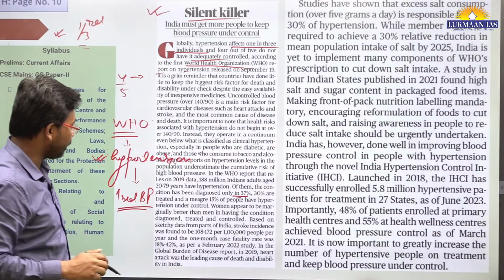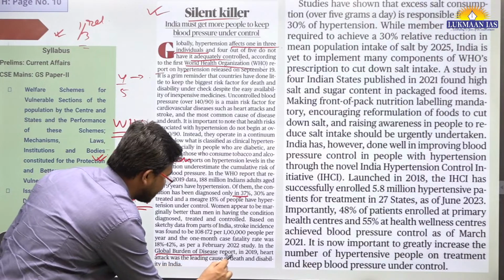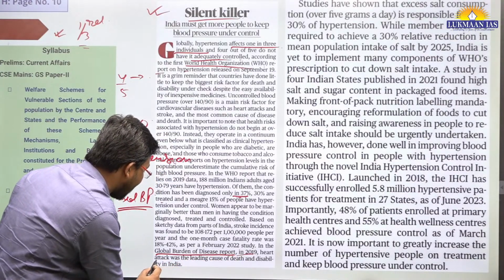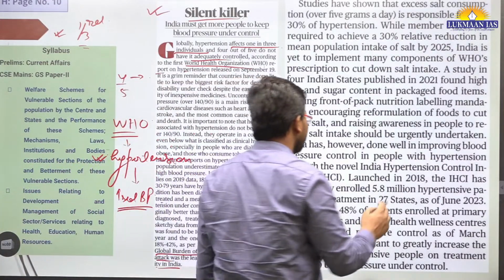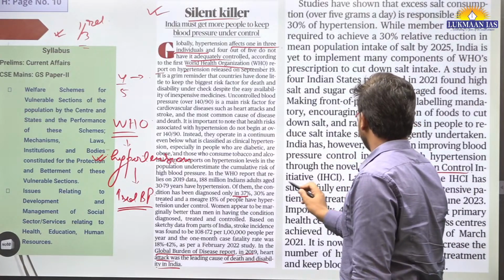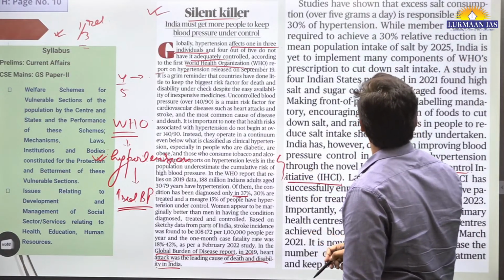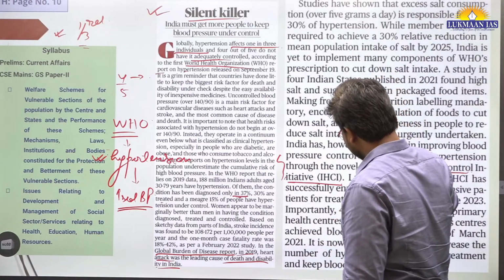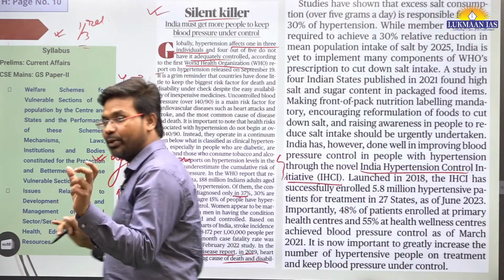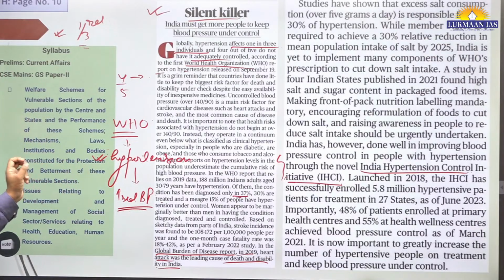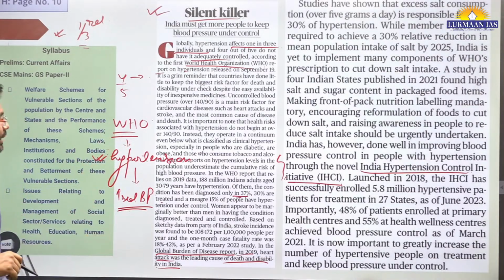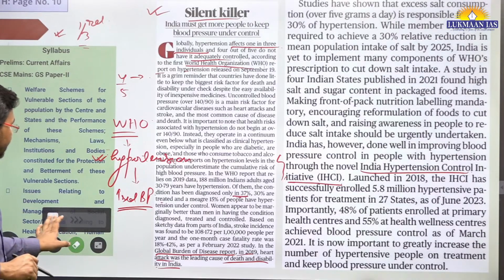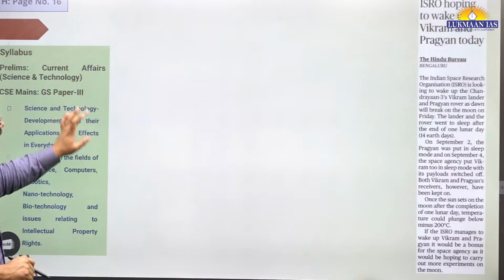Okay. So they have talked about, in the Global Burden of Diseases report 2019, heart attack was the leading cause of death and disability in India. So, the India Hypertension Control Initiative. In India, we have an initiative, the Hypertension Control Initiative. And in this article, they have talked about how we should reduce the salt intake. I think they have mentioned 1.5 grams or 15 grams, that we should not take salt more than that in a day. Otherwise, it will lead to hypertension. Okay, so this is the thing.